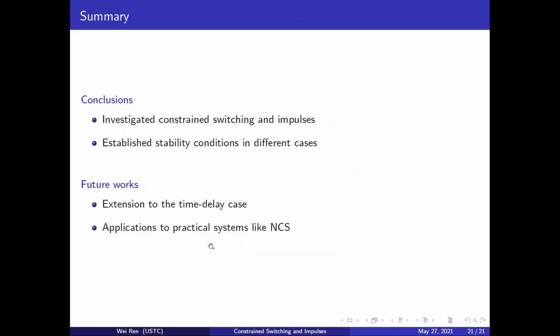Before ending my presentation, let me give a brief summary. In this work, we investigated impulsive switched systems with constrained switches and impulses, and derived sufficient conditions for system stability in 3 different cases. The derived results can be extended further to the time delay and robust stability cases. In addition, how to apply the derived results to practical systems like networked control systems is an interesting topic.